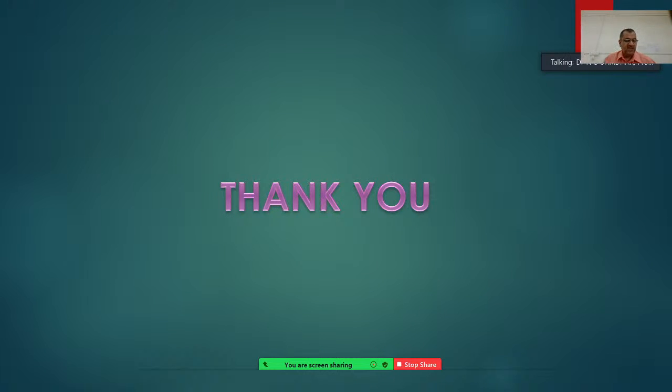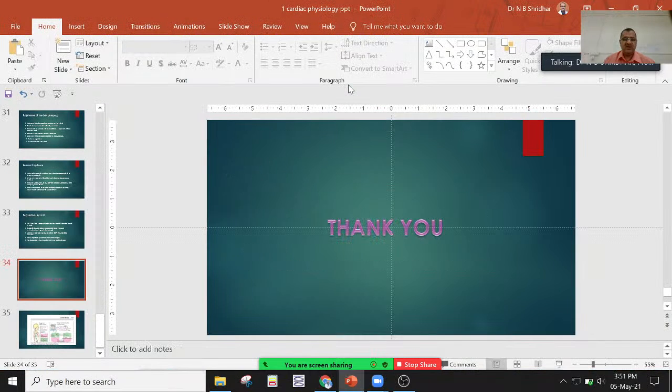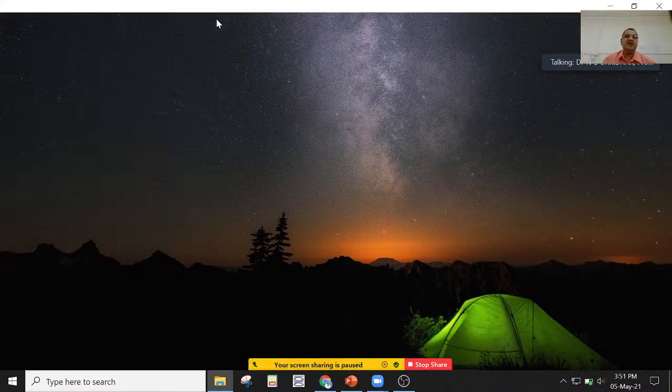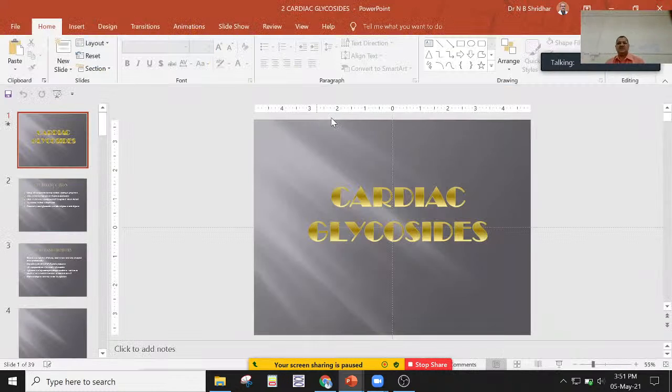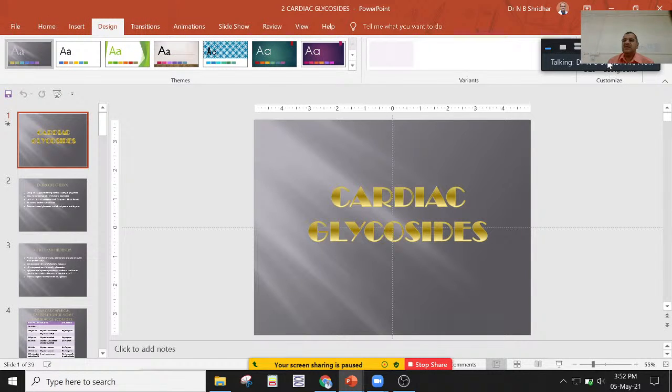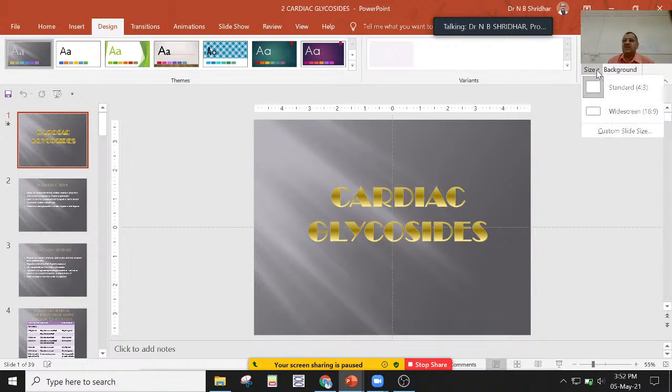That's the very short introduction, and later we will go on to the different drugs, especially those acting on the heart. The cardiac glycosides are among the important drugs.